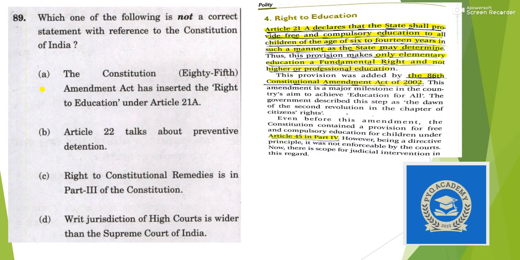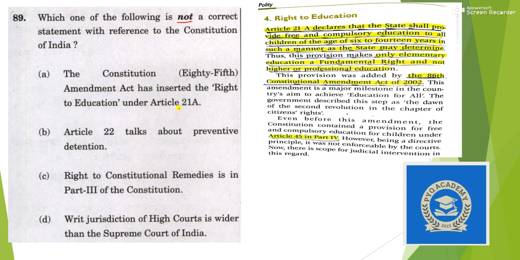Okay. Next question. Which one of the following is not a correct statement with reference to the Constitution of India? So there are various statements and the statements are from the Fundamental Rights chapter. You have to mark which statement is not correct. The first statement is: the Constitution 85th Amendment Act inserted the Right to Education in Article 21.